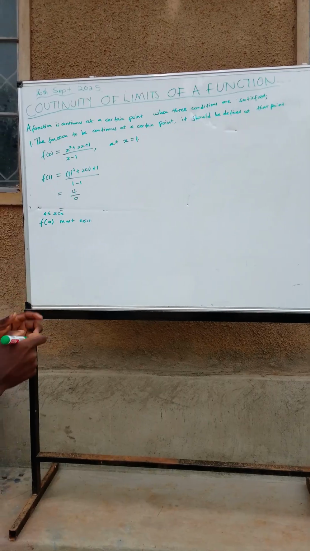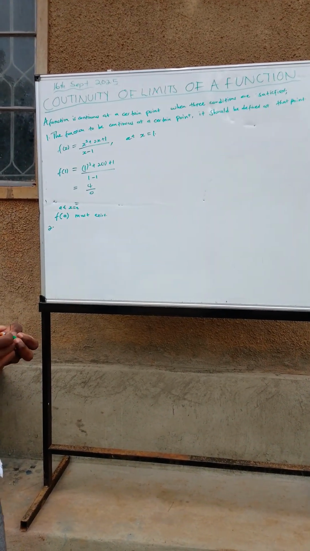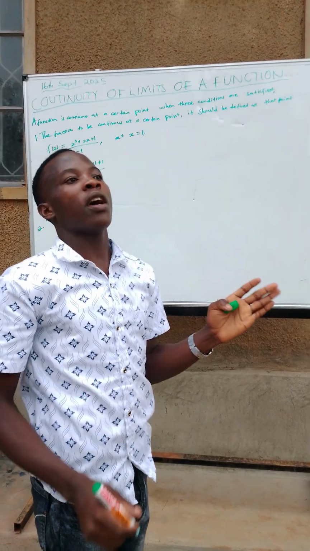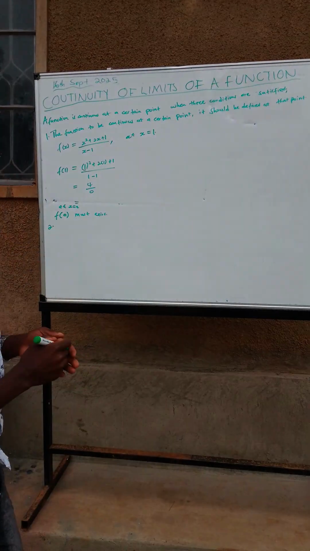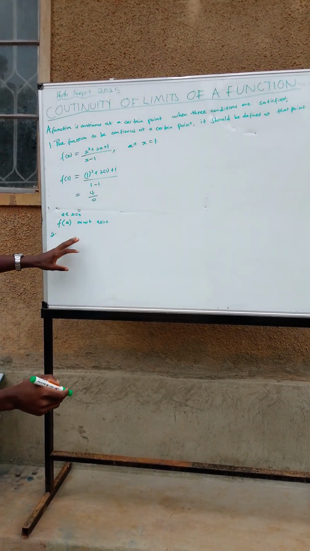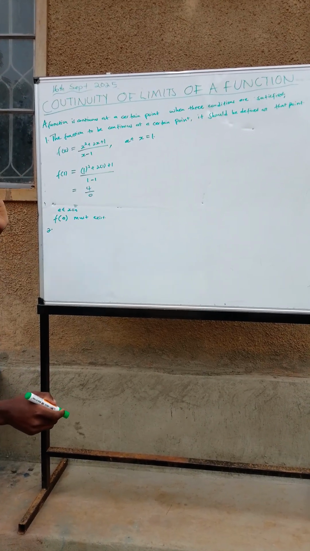Then the second condition is that the limit of the function must exist. For this function to be continuous at a certain point, it should have a limit at that point.